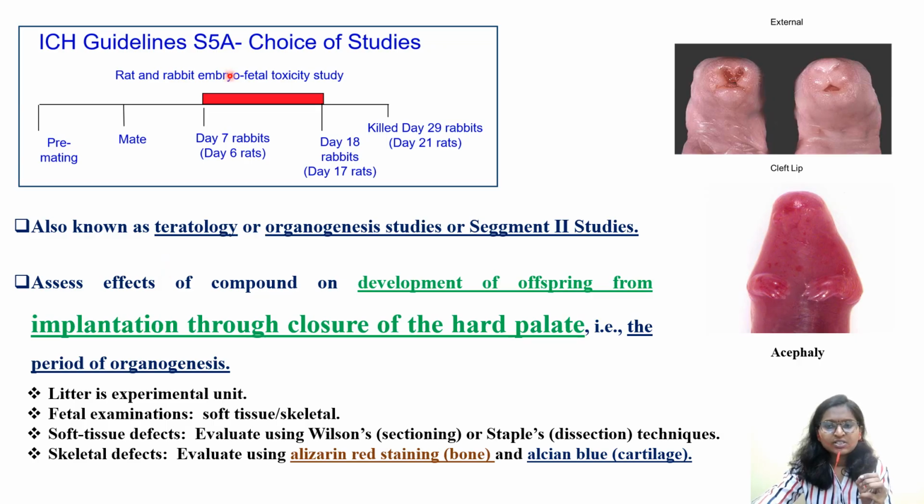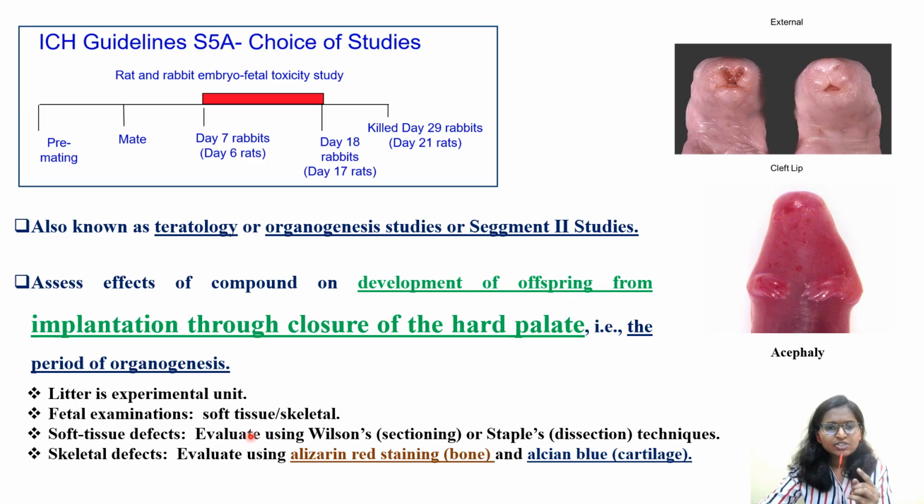This teratogenicity study is also called teratology, organogenesis study, or segment 2 study. It assesses the effect of compounds on development of offspring from implantation through closure of the hard palate. For that reason, I said in table 3, try to remember this particular thing also, closure of the hard palate, the period of organogenesis. Litter is the experimental unit, the group of babies which are formed.